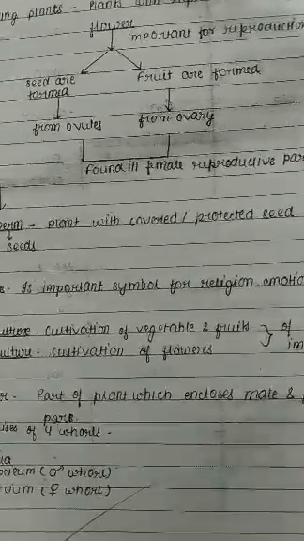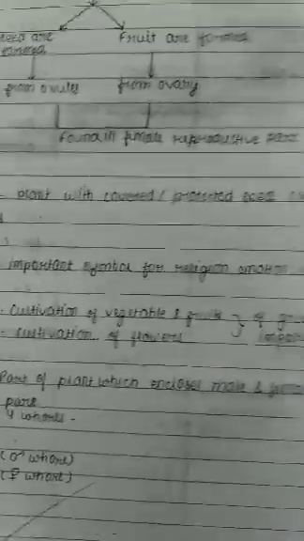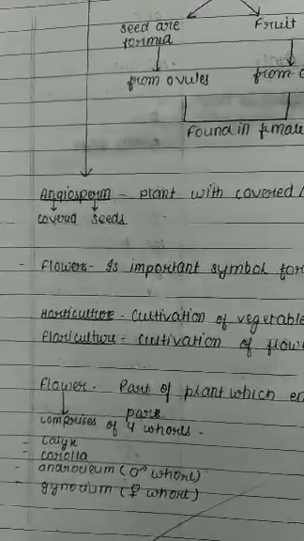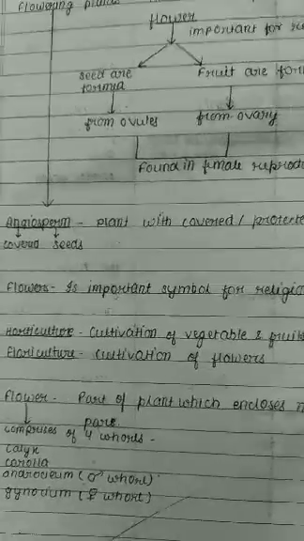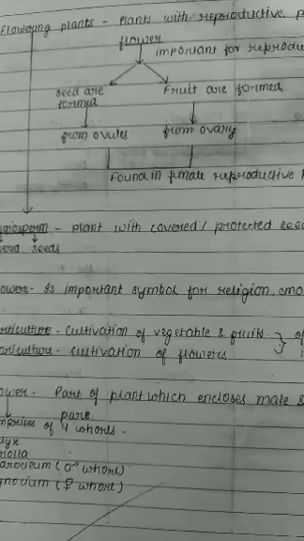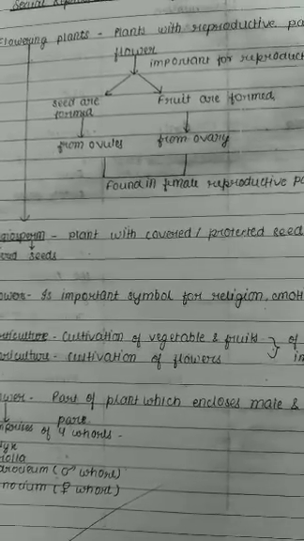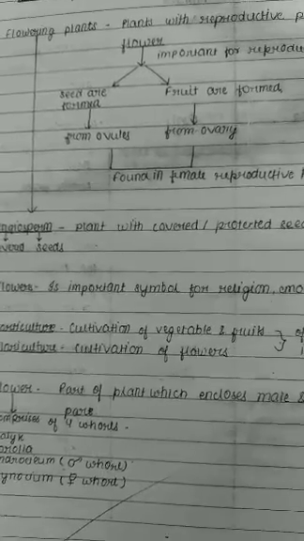Next, parts of the flower, which enclose the male and female reproductive parts. As you have studied in lower classes, the flower comprises four whorls: the outer two whorls and the inner two whorls. The outer two whorls are called the accessory whorls, and the inner two whorls are called the essential whorls. The outer two whorls are the calyx and corolla.